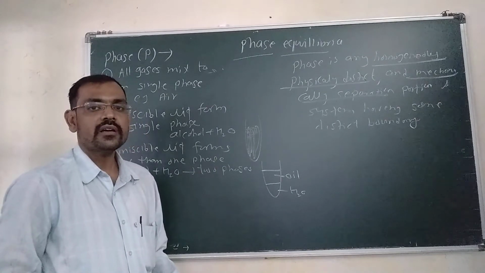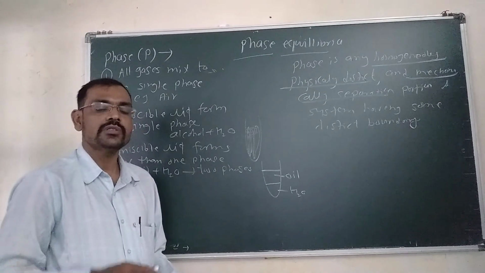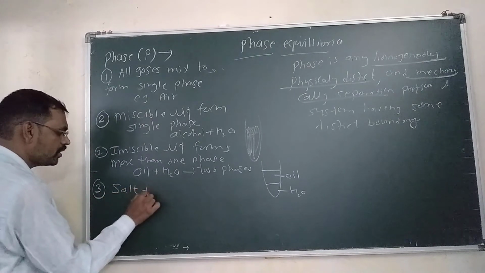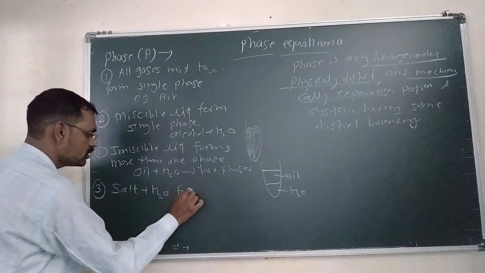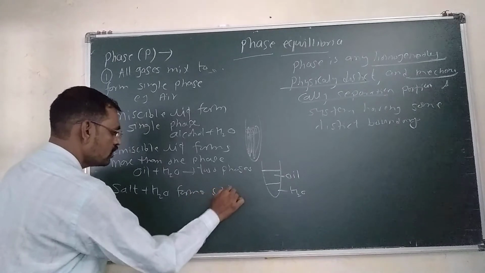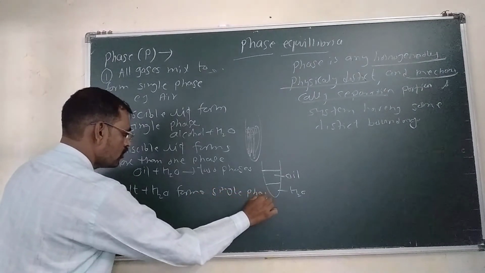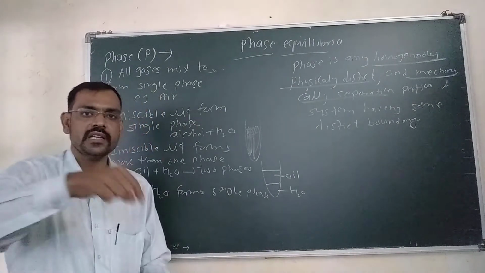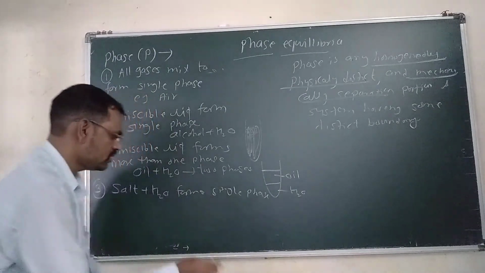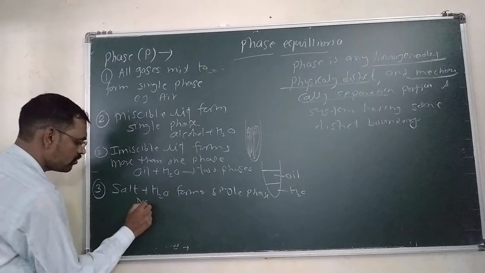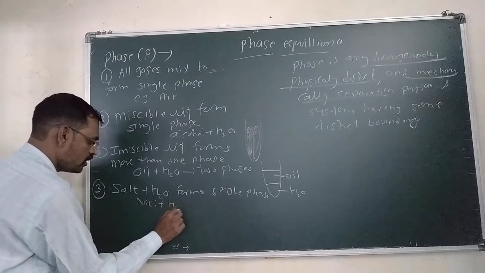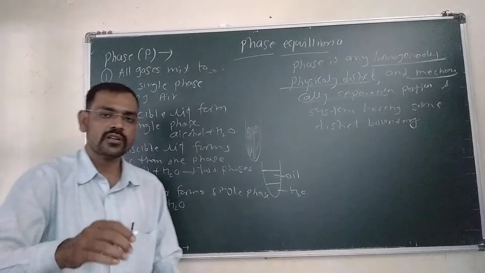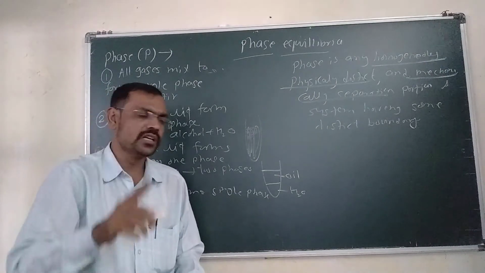If you add salt and water, it forms a single phase. What is the example? If you add NaCl in the water and stir it, it forms a single phase. So NaCl plus water, that is salt plus water. NaCl is salt. If you add NaCl into water and stir it, they form a single phase.